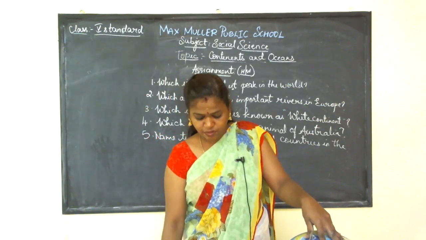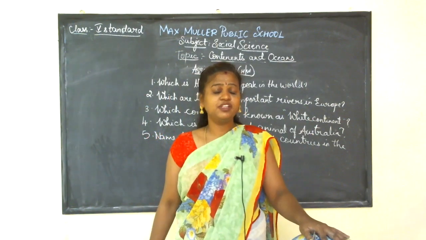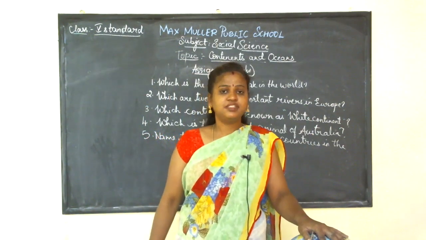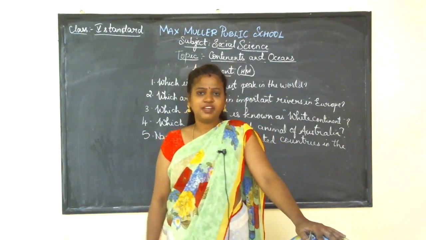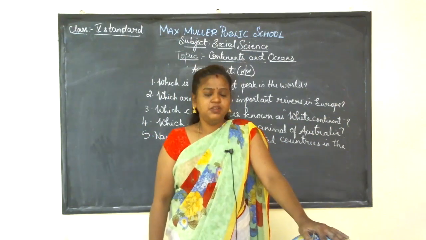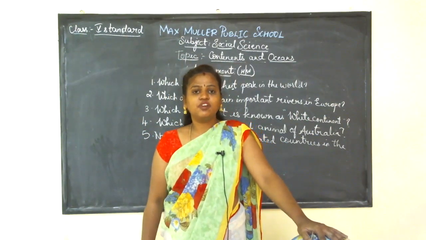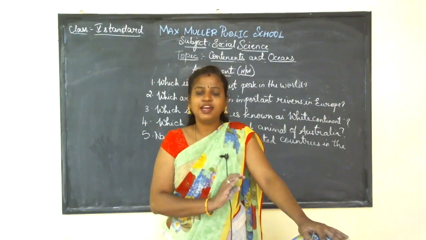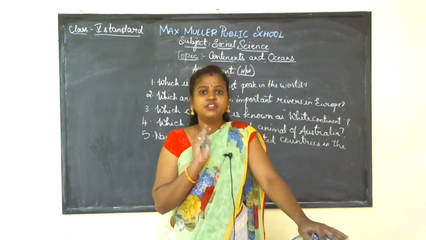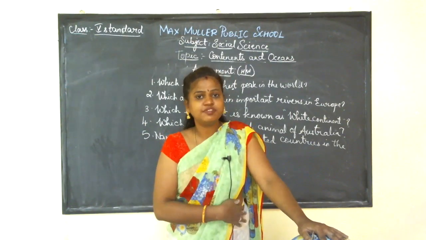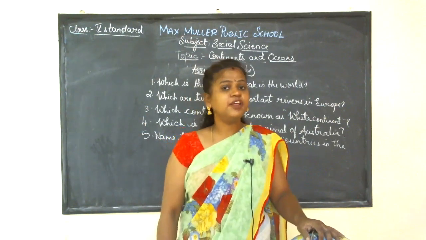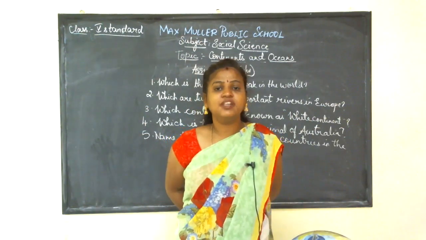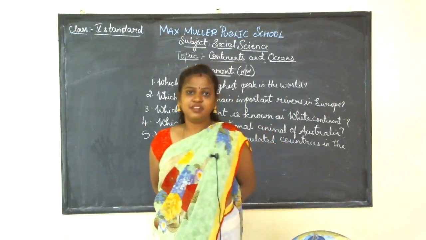So, which are the four continents which we learned today? It's Asia, Europe, Australia, and Antarctica. In the previous class, we learned about the 3 continents and the meaning of continents. So, how many continents are there in the world? There are 7 continents in the world.